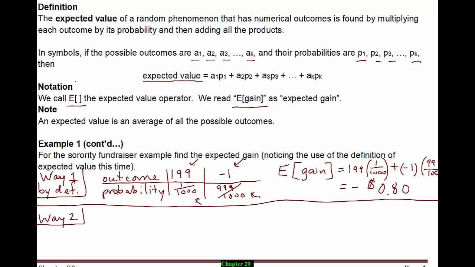So way 2 is to take your amount that you could win times its probability, added together, then subtract the amount you spent on the game.